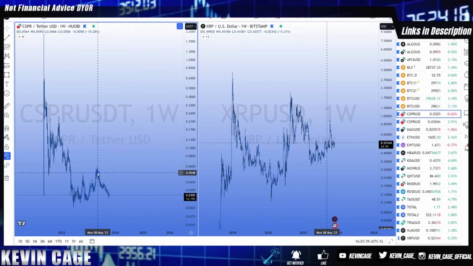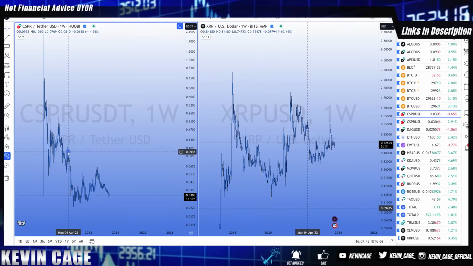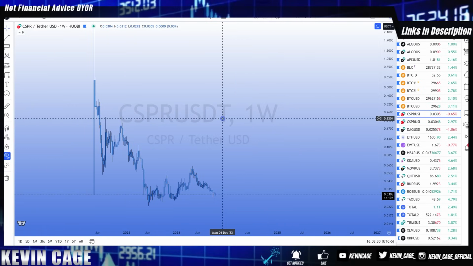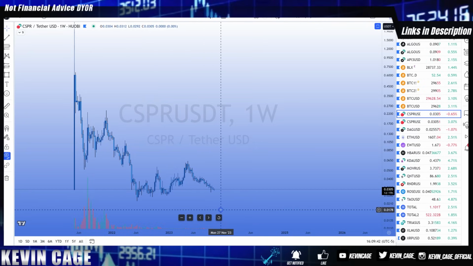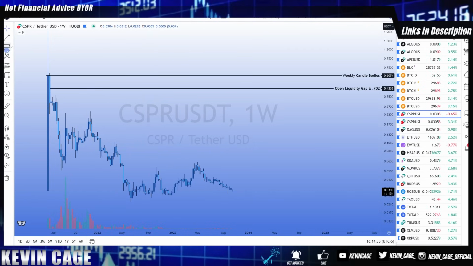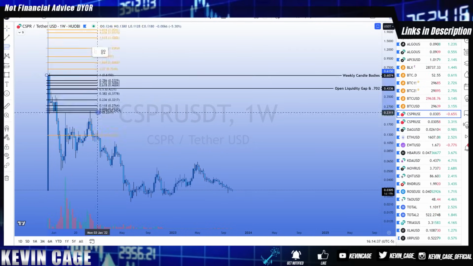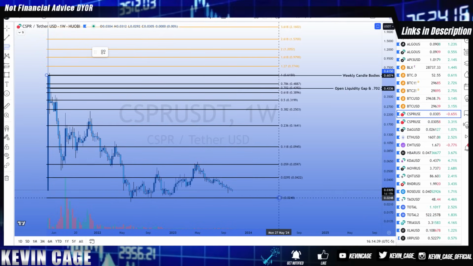And just super high level, these are levels that we have to get through and flip into support before we can even entertain an all-time high price. I want the bull run to get started as soon as possible. I want Bitcoin to start doing a sizable retracement, not crash back down to the low 20Ks all over again. In order to see a potential reversal to even start retracing to different levels, we need to see large candles of buy volume. And historically, just drawing a Fibonacci retracement on the weekly candle bodies, swing high to the swing low of the weekly candle bodies.